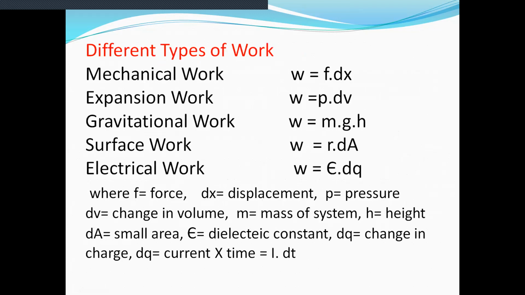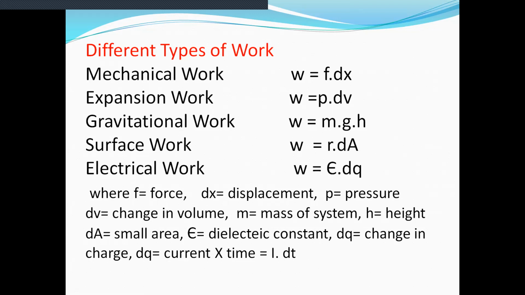Now, different types of work. As already we have seen the definition of work. Can anybody tell me the formula for work? Work is the product of force into displacement. So different types of work are there. We see one by one with their formulae.